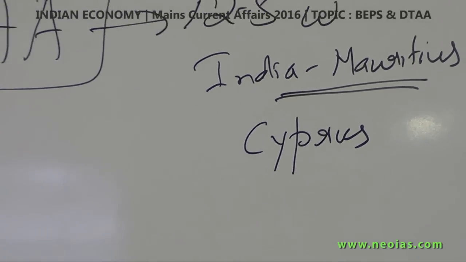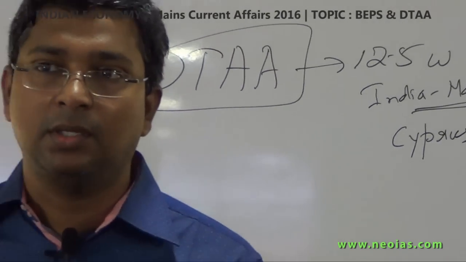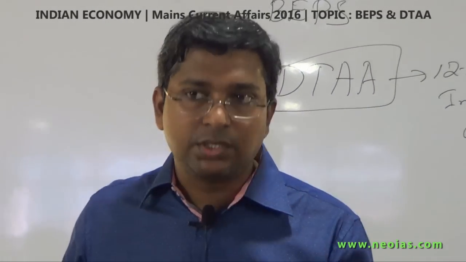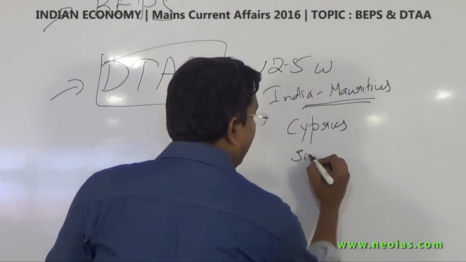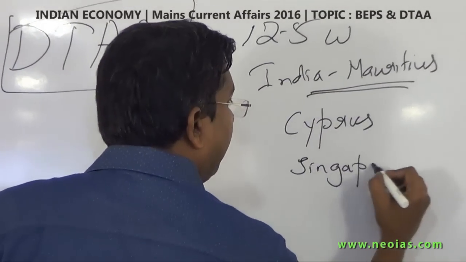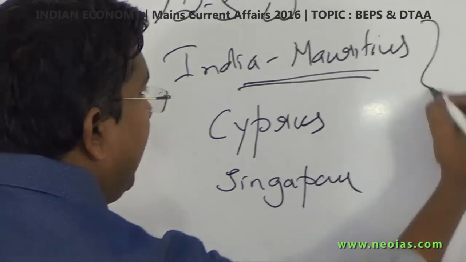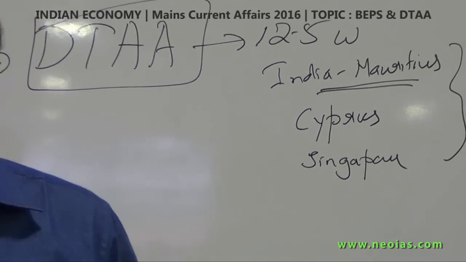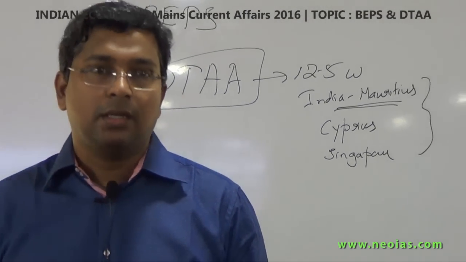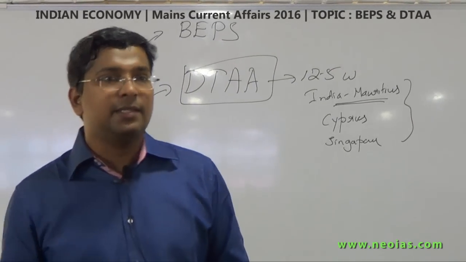They are asking two dimensions or three dimensions. So Cyprus and also Singapore. Now all the 3 double taxation avoidance agreements are important in relation to Mauritius, Singapore and Cyprus.